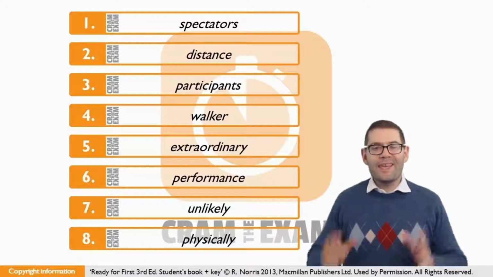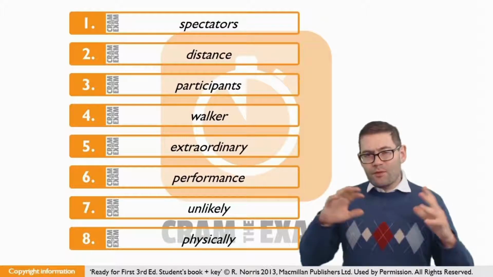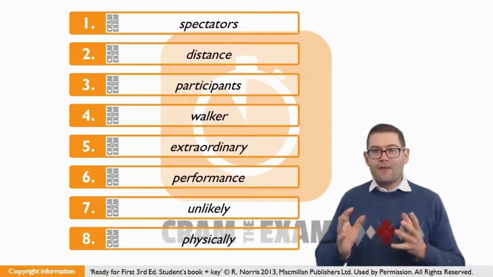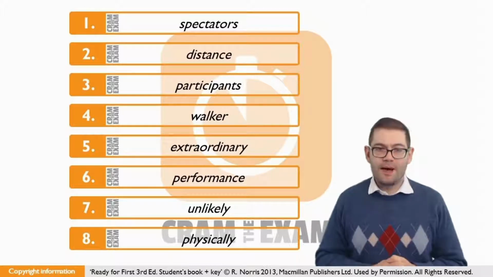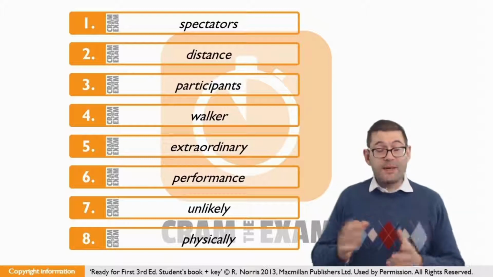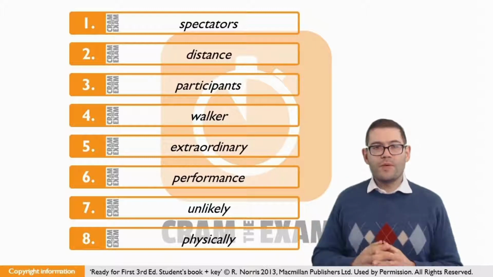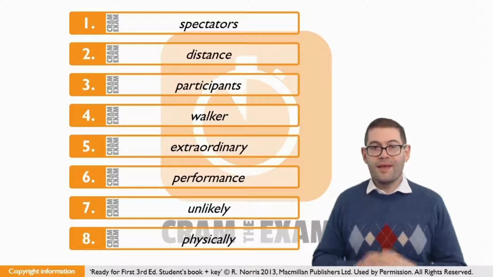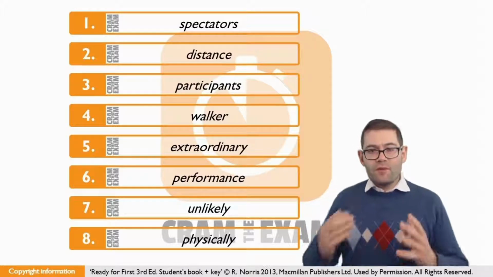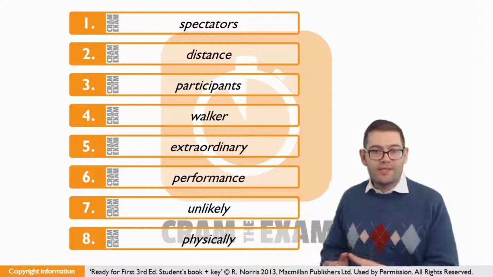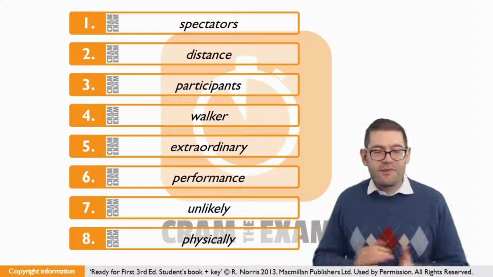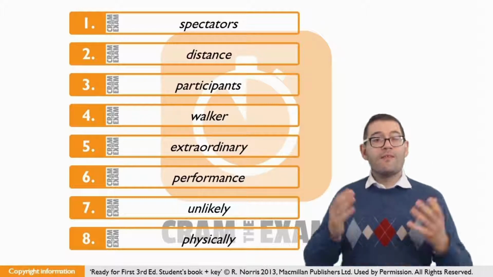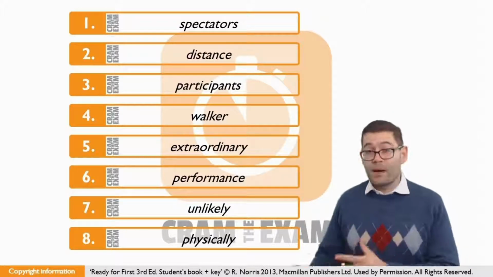For question number 8, just entertain me for a second. Let's have a look around the gap for the language clues that we need here. If we have a look at the context, we're talking about a task. After, and we can see that before the gap. After the gap, we can see the adjective that modifies the task. It's a demanding task. The gap is before the adjective, so we need a word which modifies the adjective. Of course, we know adverbs modify adjectives, so what's the adverb of the stem word? Physically, a physically demanding task.